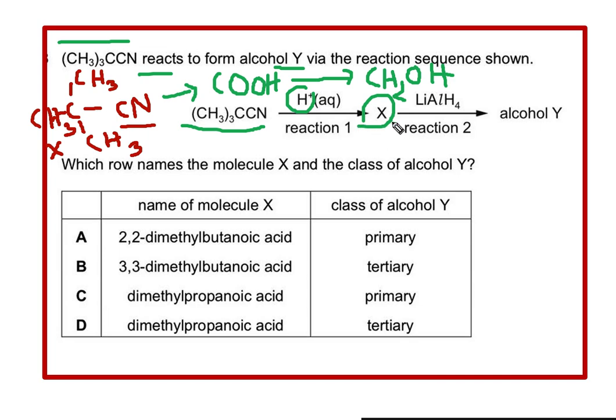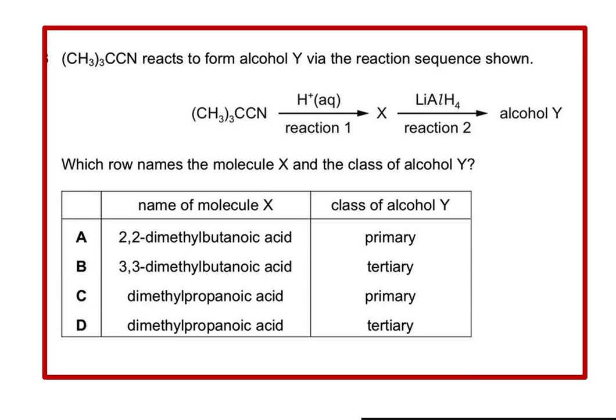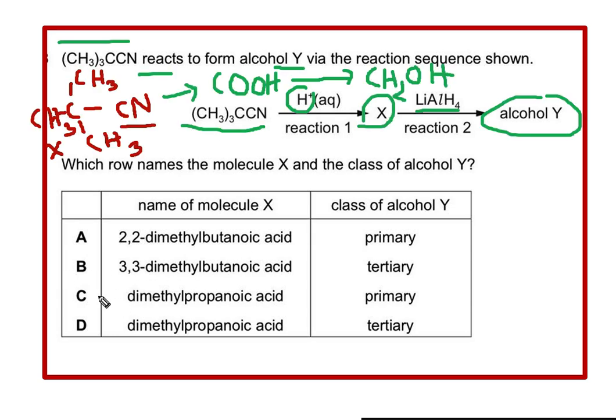Then if the carboxylic acid is reduced with lithium aluminum hydride, it will form a primary alcohol. So what will be the answer? This answer will be C. Molecule X will be dimethyl propanoic acid and Y will be a primary alcohol.